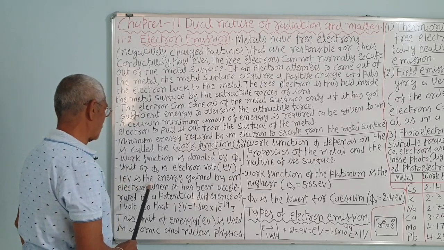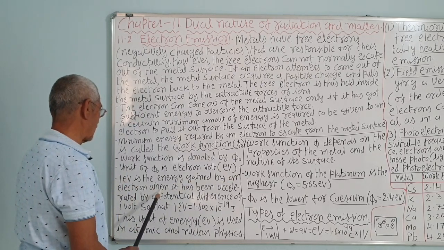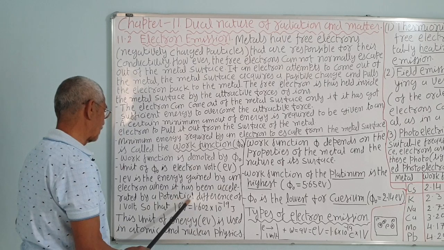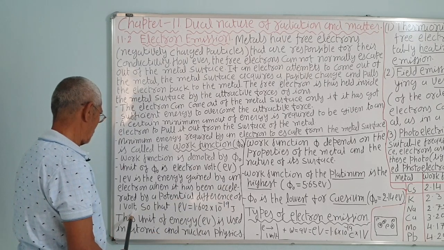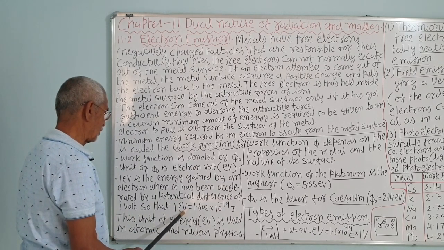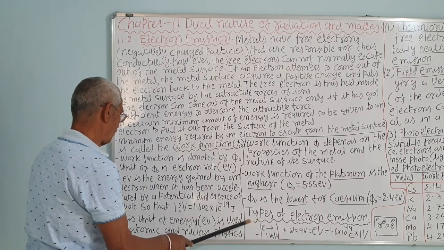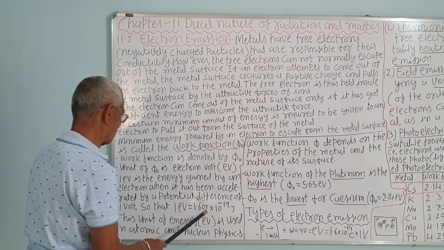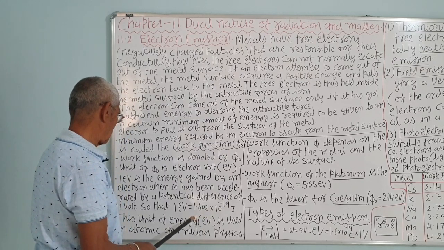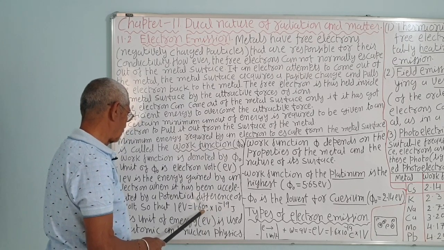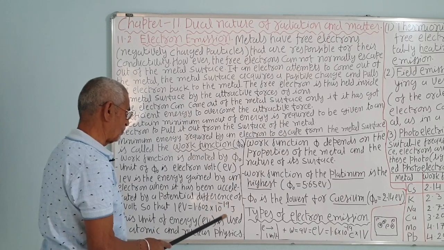So, 1 electron volt is the energy gained by an electron when it has been accelerated by a potential difference of 1 volt. So, 1 electron volt is equal to the charge of an electron, e, into 1, that is 1.602 into 10 raised to minus 19 coulomb into volt.